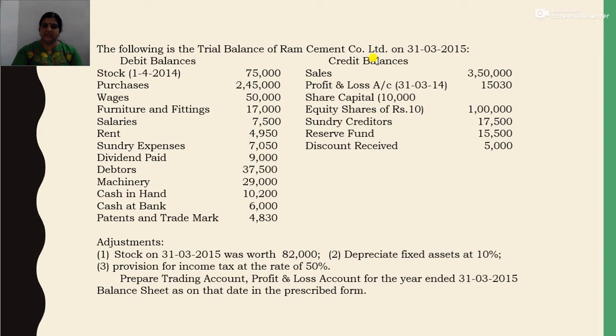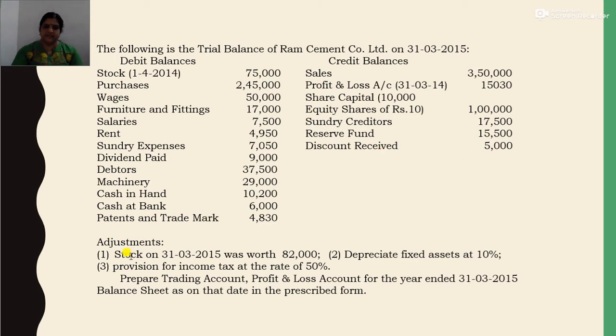Okay, so the credit balances include sales 3,50,000, profit and loss account on 31/3/2014, that is last year's closing or this year's opening, 15,030. Then share capital, 10,000 equity shares of rupees 10, 1 lakh, sundry creditors 17,500, reserve fund 15,500, discount received 5,000. Okay.